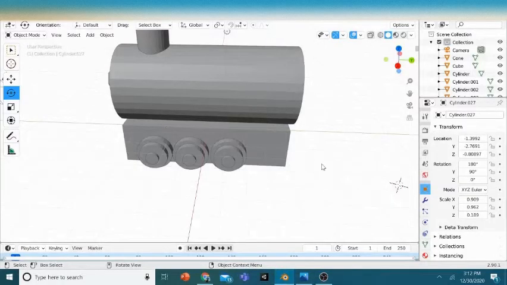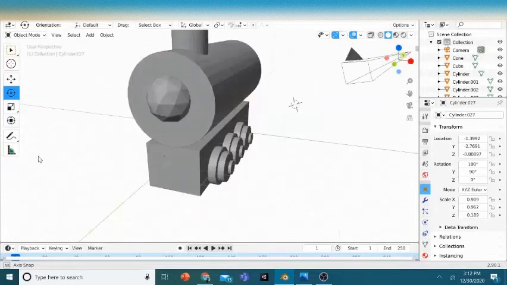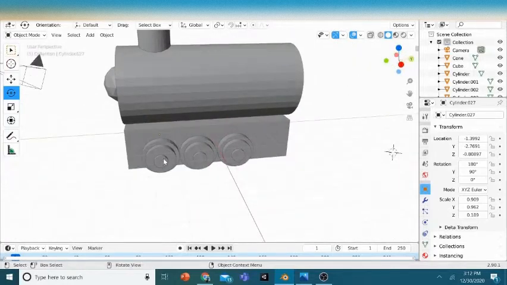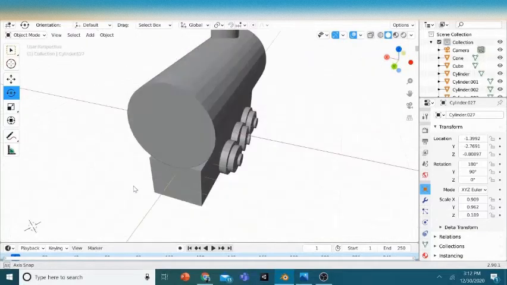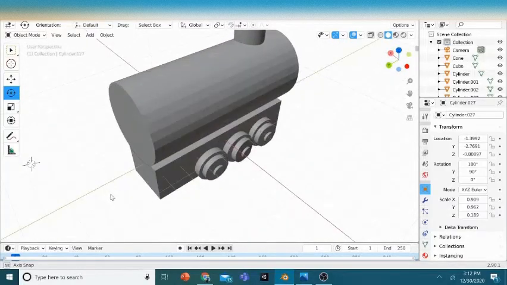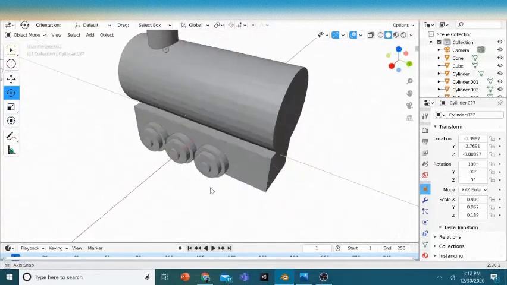So welcome back. I have made my tires, I mean wheels. The way I did it is I made one wheel and I duplicated it by pressing Shift D. Just space them evenly. Actually, it's not even. Just see that. Look at that. So I've done it to this. Done the same here. I think we're good to go.